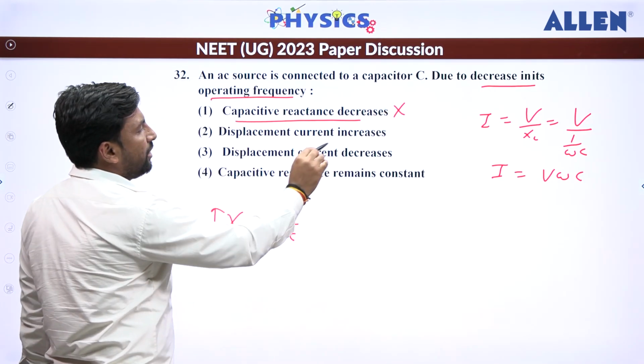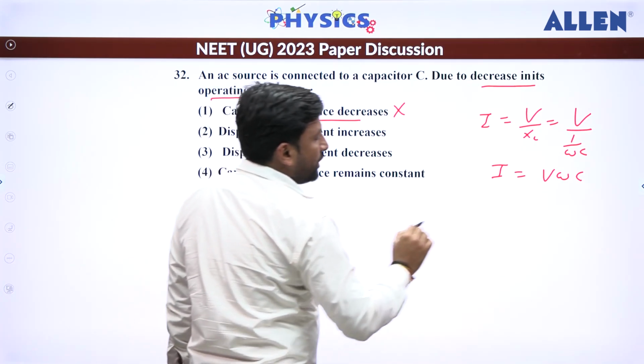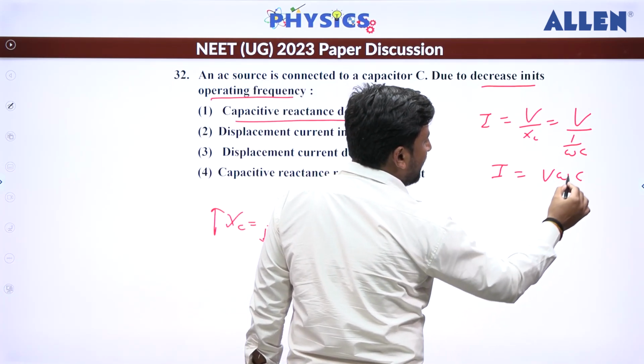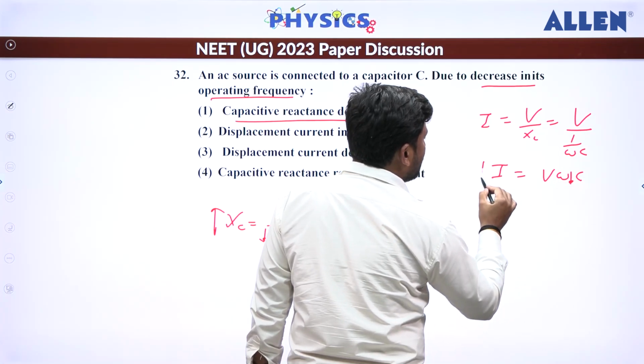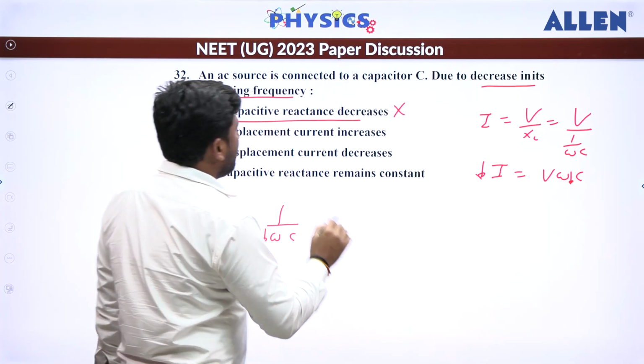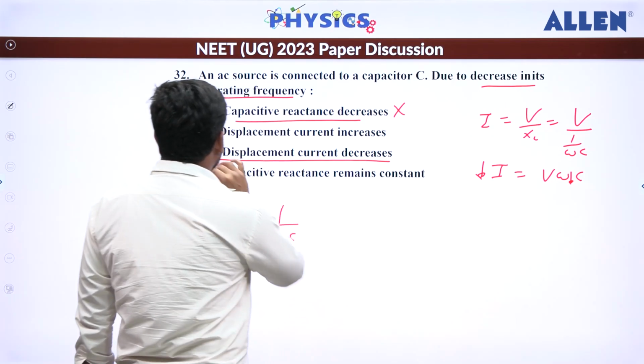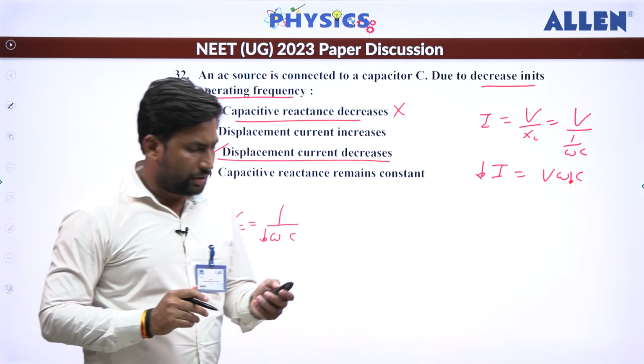Now, displacement current increases if they are saying... So displacement current is proportional to omega. So if you decrease this, then this will also decrease. So the correct answer should be displacement current decreases. So the correct answer is 3 here.